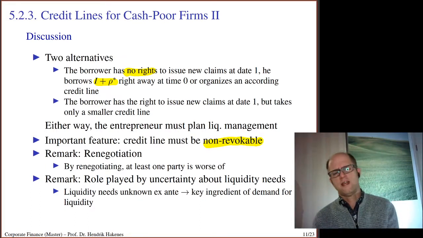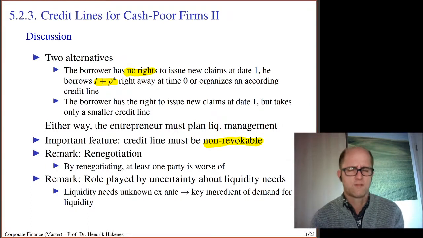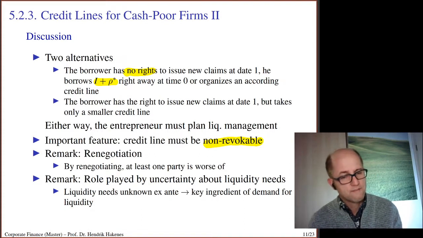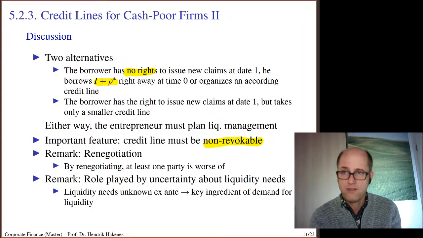So why should any banker engage in such a behavior? Why should any banker be willing to enter into a credit line where they make a loss in expected terms? Well, it can only be the case if the banker is compensated in some other terms with the other part of the contract.